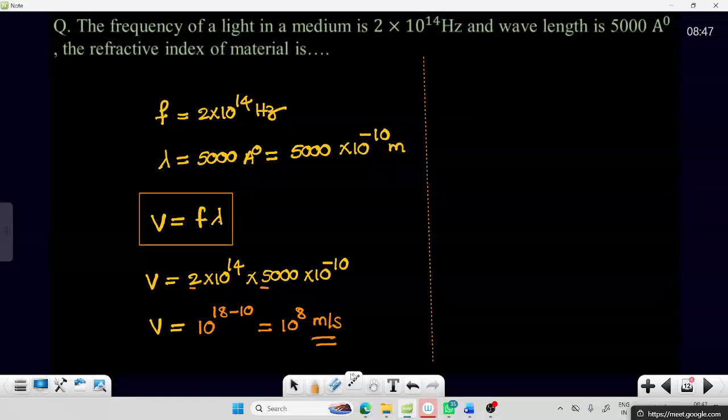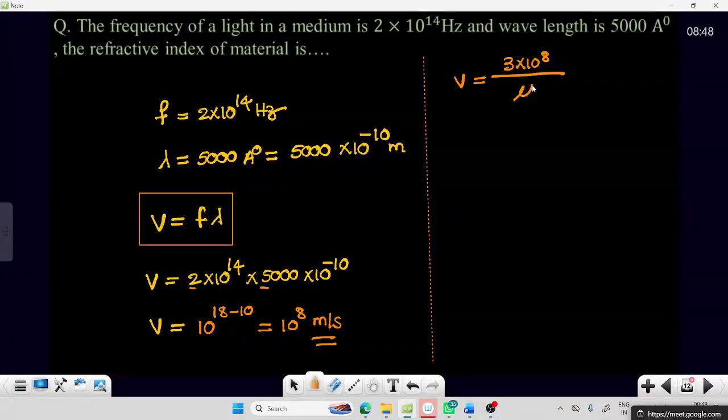Now we need to get the refractive index. Speed in any medium is given by 3 into 10 power 8 by mu, so mu is 3 into 10 power 8 by v.